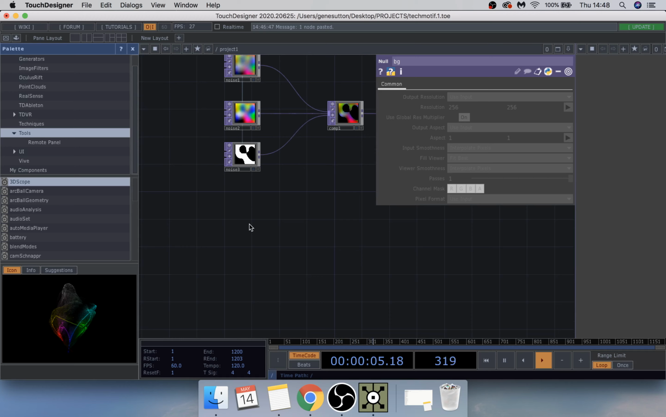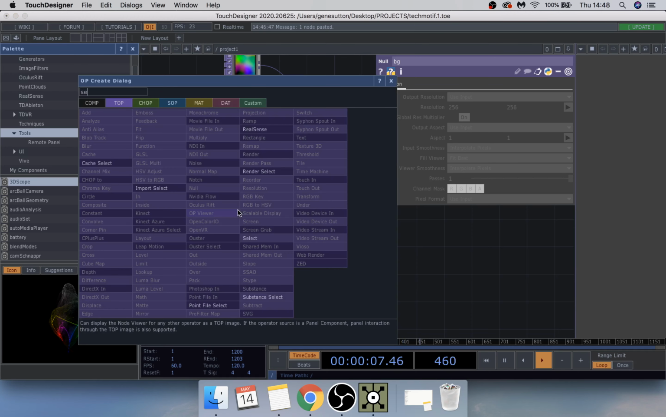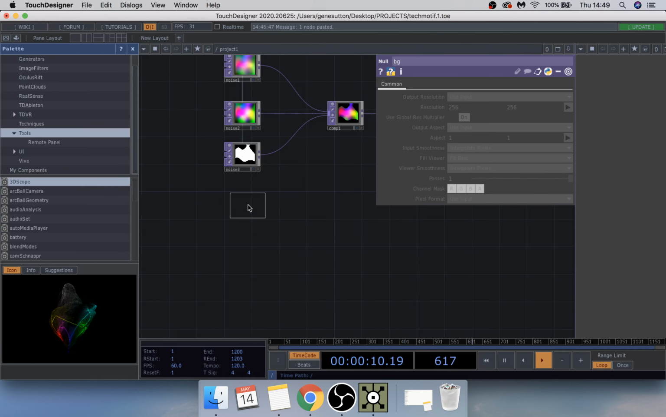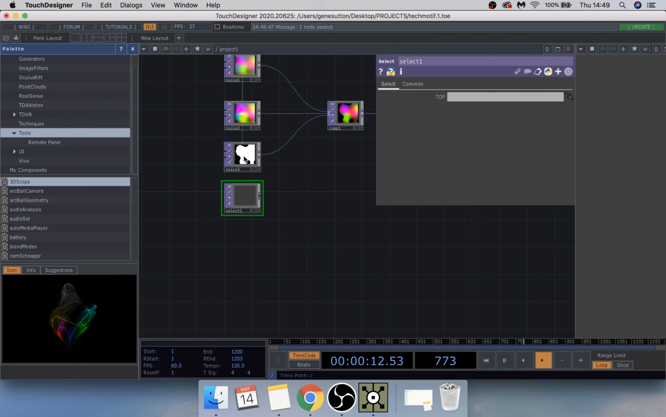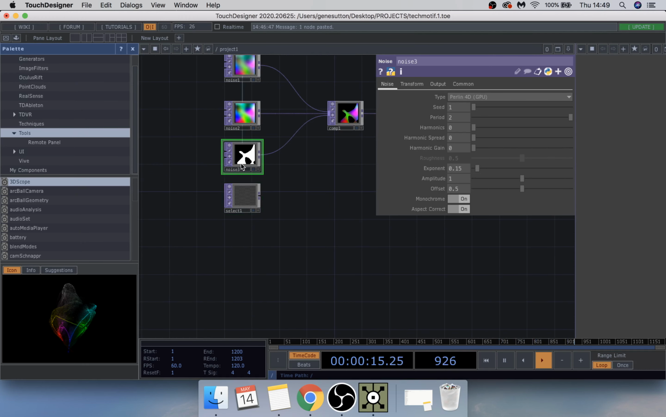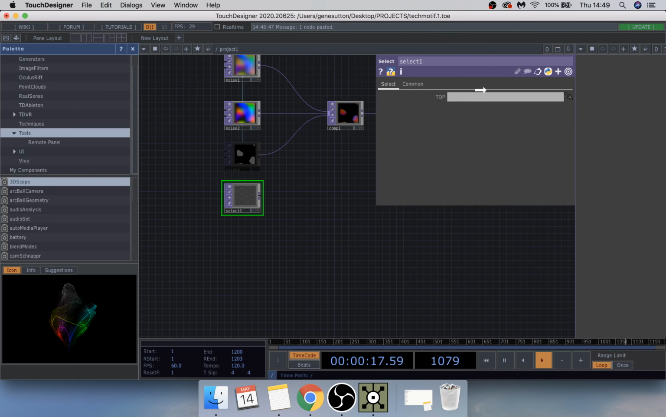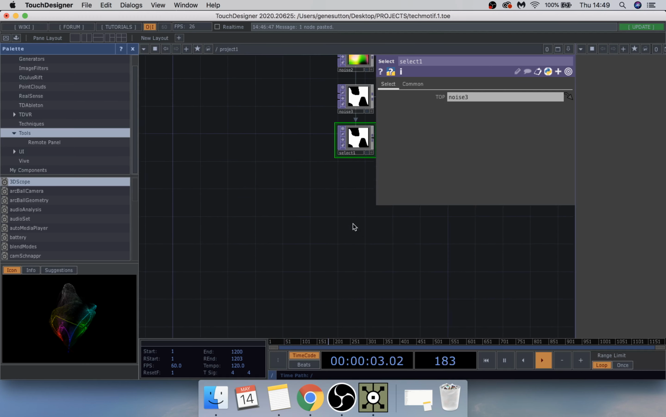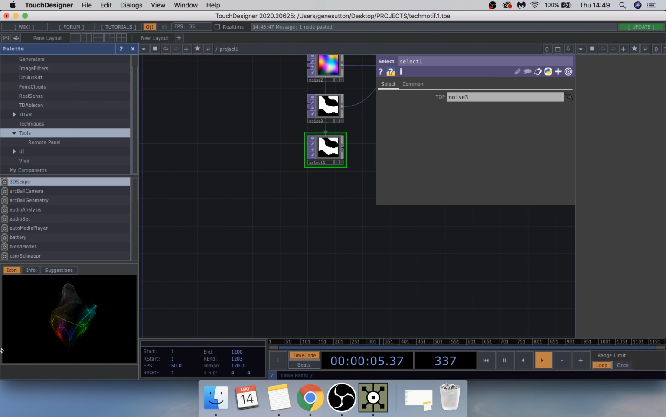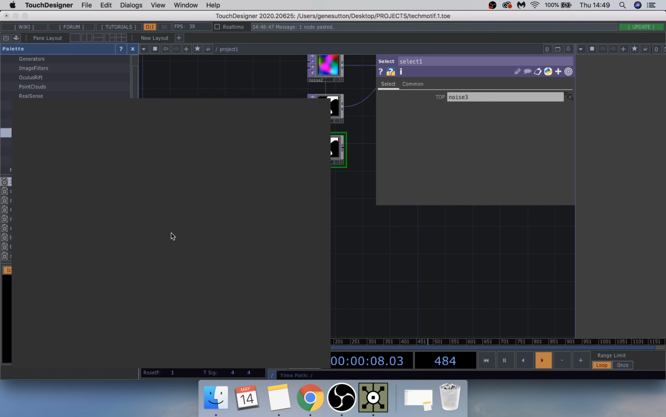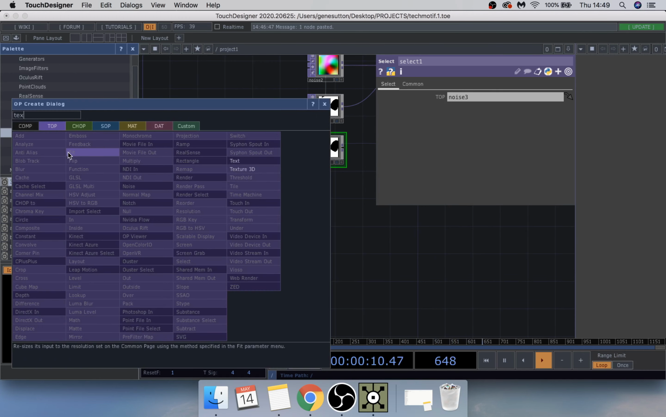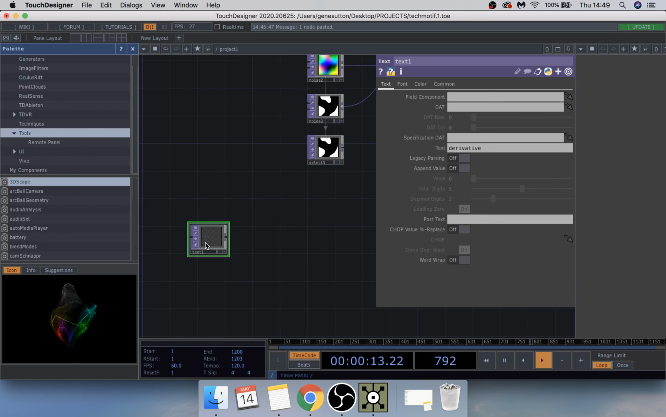We are going to add a select here, like so. And if you just drag this one onto that, that would be fine. And now we're going to get to the text effect. So down here, just add a text TOP and type anything in here. I'm just going to quickly type in my Instagram name, tech motif,